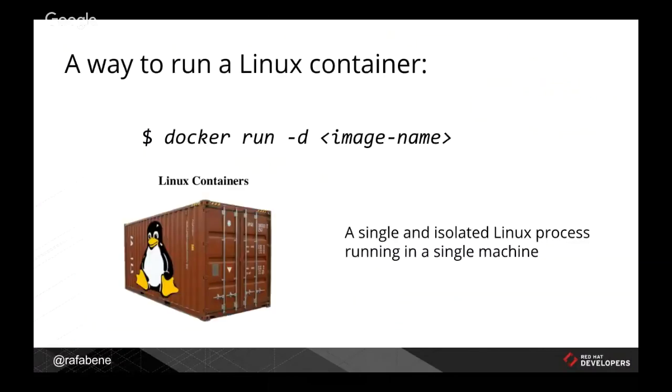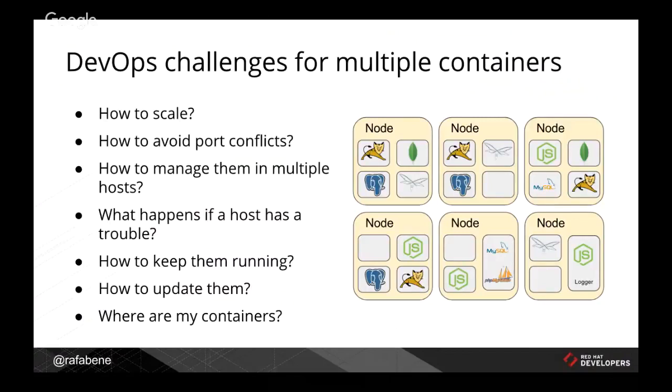Of course, one way to run a Linux container is, for example, when you go to your terminal and type docker run -d to create a detached process and the name of the image. That will create a single and isolated Linux process running in a single machine. But let's go crazy here. Let's think that you have 100 machines in your data center or on your cloud, and you decide to run 1,000 containers.